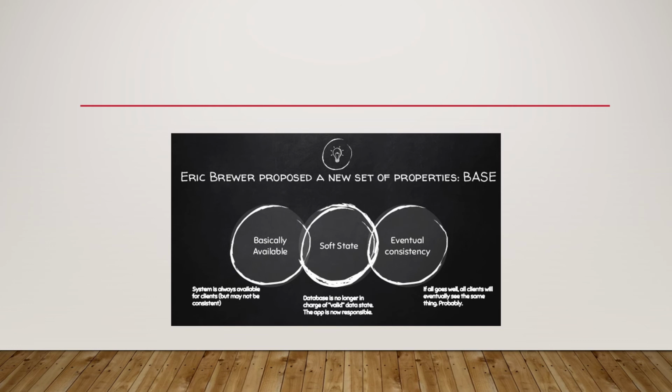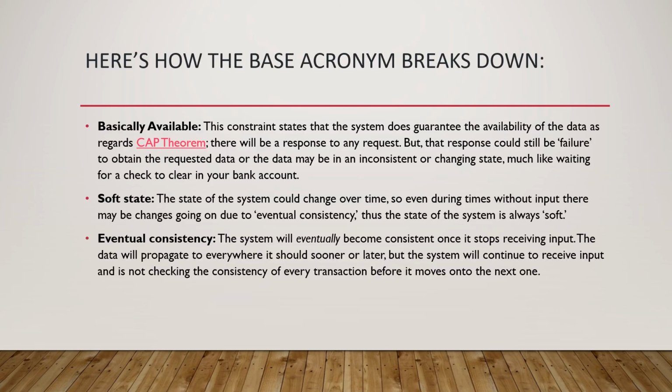BASE means basically available, soft state, eventual consistency. Basically available means this constraint states that the system does not guarantee the availability of data as regards the CAP theorem. There will be a response to any request, but that response could still be failure to obtain the requested data, or the data may be in an inconsistent or changing state, much like waiting for a check to clear in your bank account. Soft state means the state of the system could change over time.